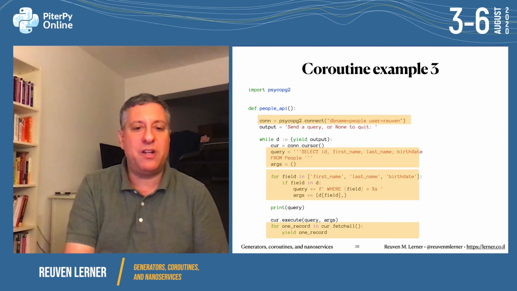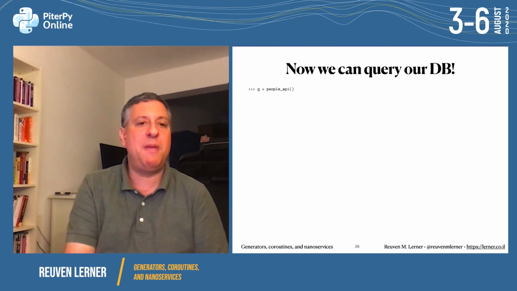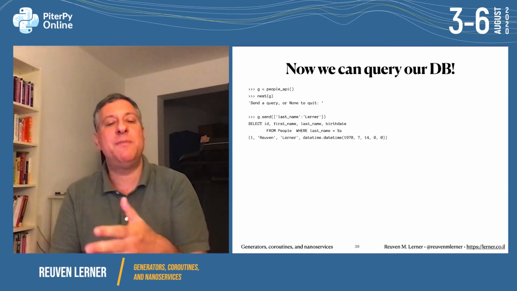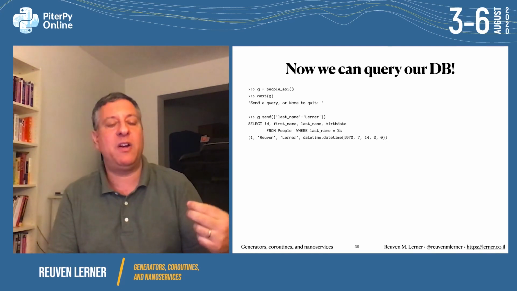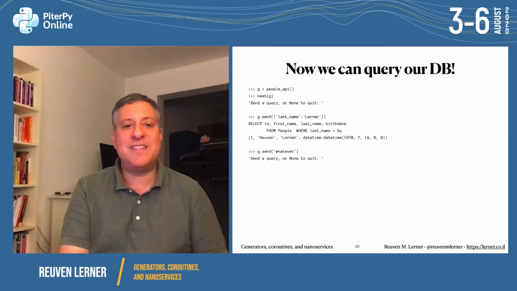And so how does that look? Well, then we're going to yield one record at a time. We can say g equals people_api. next(g), got to prime it. And I can say, hey, g.send last name of Lerner. Notice I'm sending a dictionary. And now it's going to give me all of the records where the last name is equal to Lerner. And that's going to be 1. That's me. And now it says, okay, send a query or None to quit.